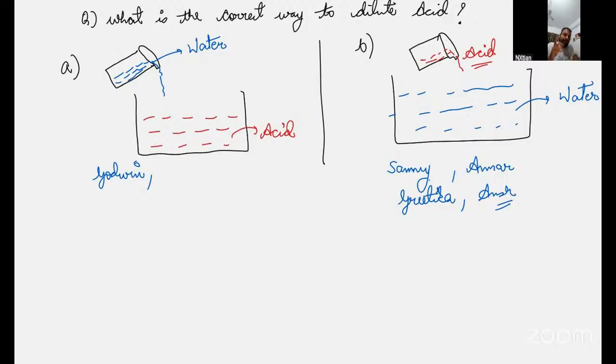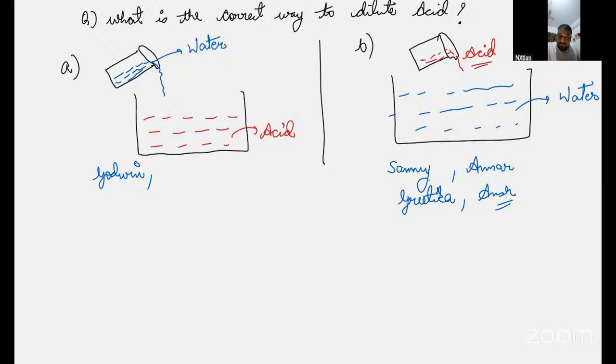Godwin, please pay attention. That type of reaction happens when you add water into the acid, because it is a highly exothermic reaction. It releases a great amount of energy that splashes the acid out and can cause harm. Got it, everyone?